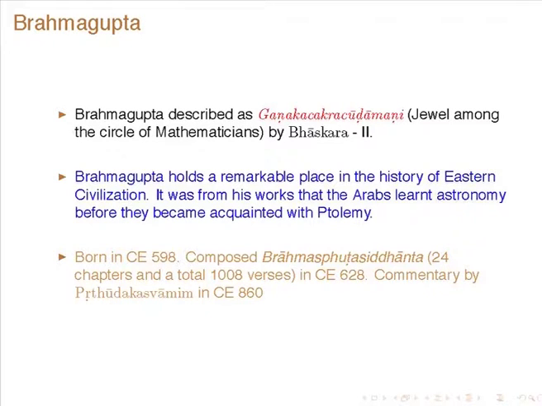Brahmagupta is described as Ganaka Chakra Chudamani, jewel among the circle of mathematicians, by Bhaskara II. He was held in high esteem by most of the astronomer mathematicians in India who followed him. He holds a remarkable place in the history of Eastern civilization. It was from his works that Arabs learnt astronomy before they became acquainted with Ptolemy.